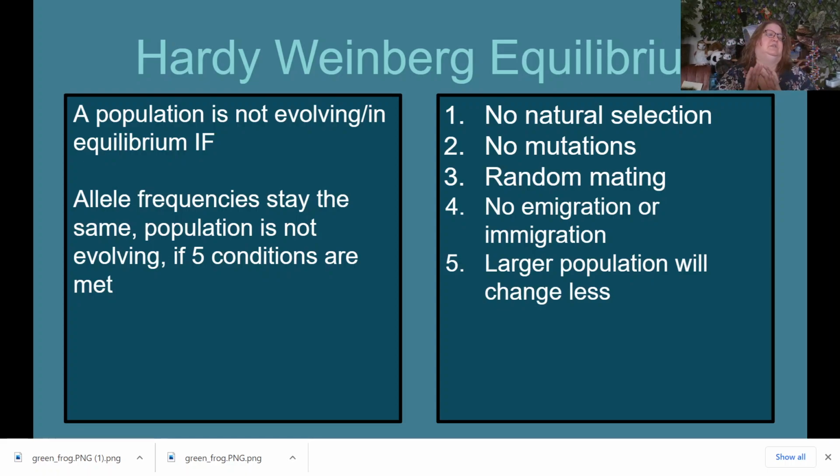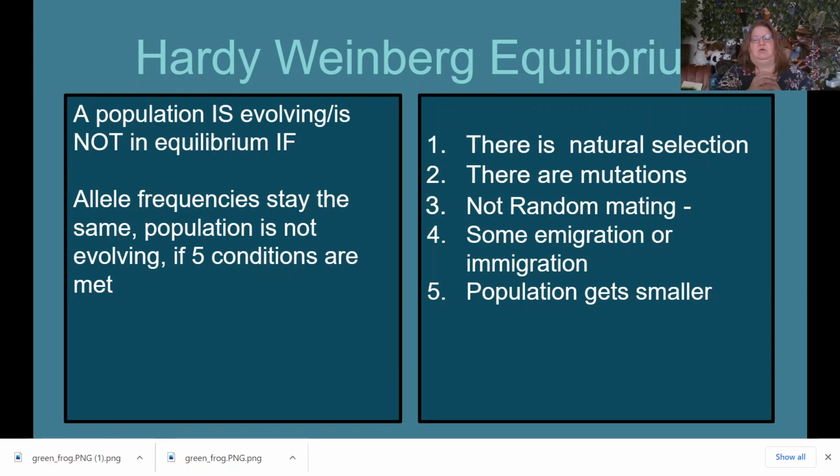So what happens when these are not met? What happens when these things happen? So let's take a look at that. A population would be called evolving, or not in equilibrium, if the allele frequencies are changing. When the allele frequencies change, the population would then be considered evolving. So let's take a look at these.